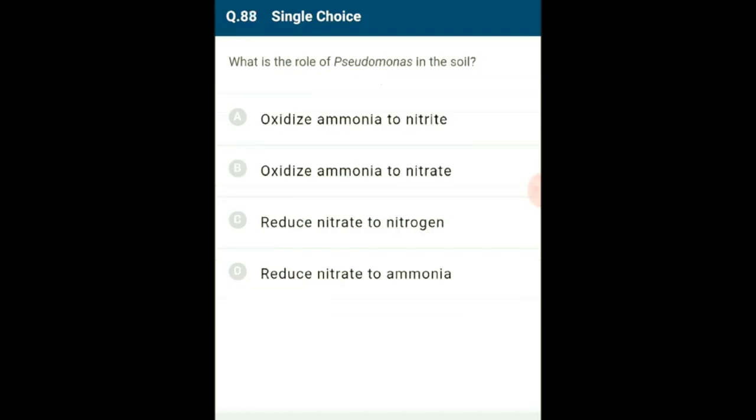Question number 88. What is the role of Pseudomonas in the soil? Ammonia is oxidized to nitrite by the bacterium Nitrosomonas and Nitrococcus. The nitrite is further oxidized to nitrate with the help of the bacterium Nitrobacter. These steps are called nitrification. Nitrate present in the soil is also reduced to nitrogen by the process of denitrification, which is carried out by the bacteria Pseudomonas and Thiobacillus. So the answer for this question is option D. Reduce nitrate to ammonia.